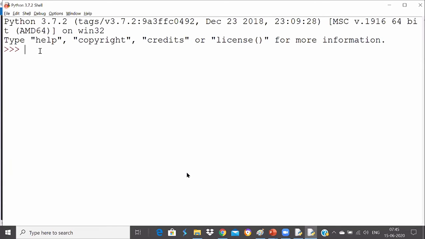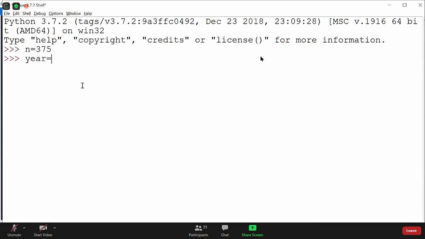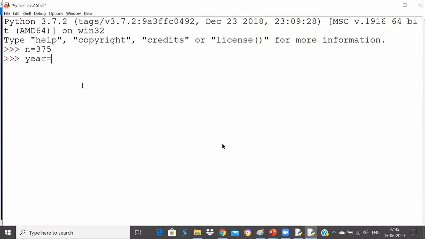For example, suppose I have given 375 here, and with 375 I want to get the year. What can be the formula to get the year? Okay, Satyam also shared the code privately. Yeah, n divided by 365.